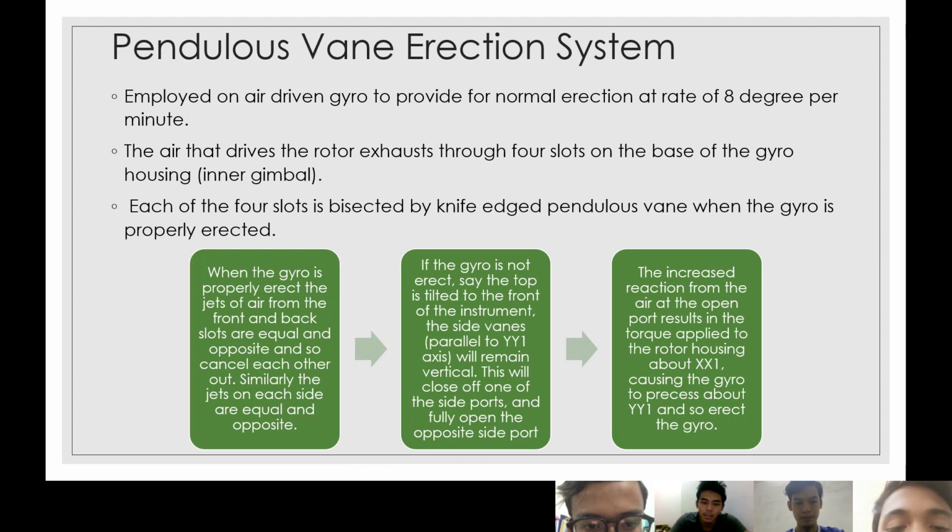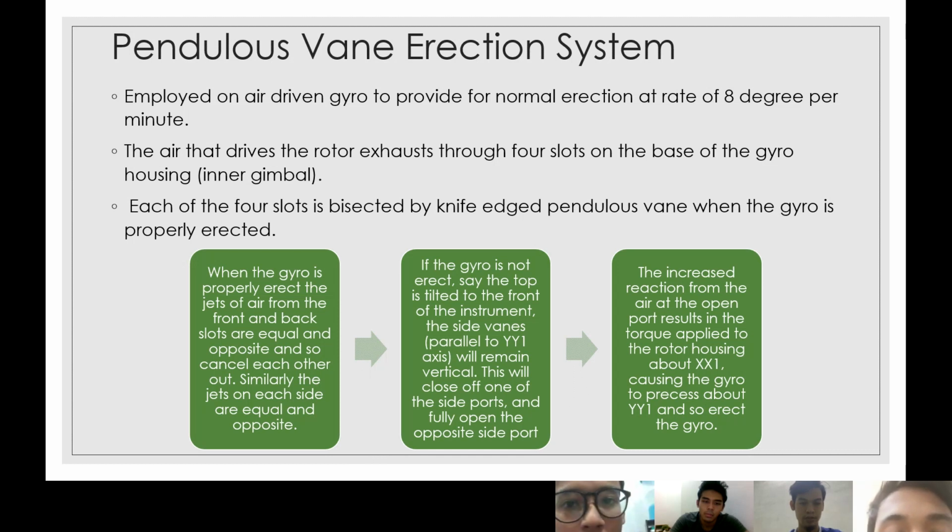This type of system is employed on air-driven gyros to provide normal erection at a rate of 8 degrees per minute. The air that drives the rotor exhausts through slots on the base of the gyro housing, the inner gimbal. And the third one, each of the four slots is bisected by a pendulous vane.